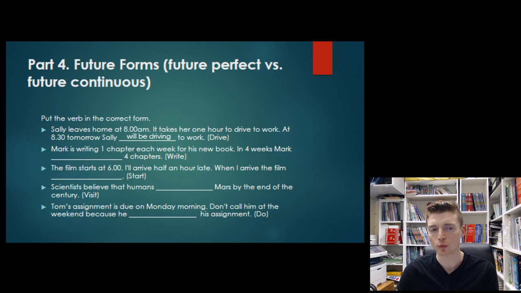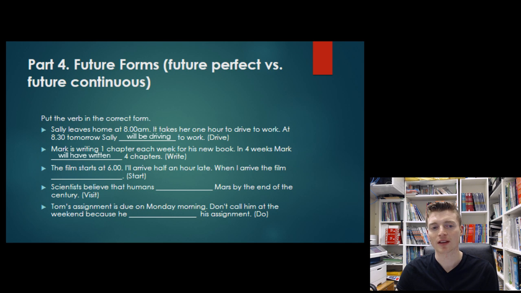Mark is writing 1 chapter each week for his new book. In 4 weeks, Mark, so if it's 1 chapter a week, that means in 4 weeks, the action will be completed. It will be finished. He'll have written 4 chapters.